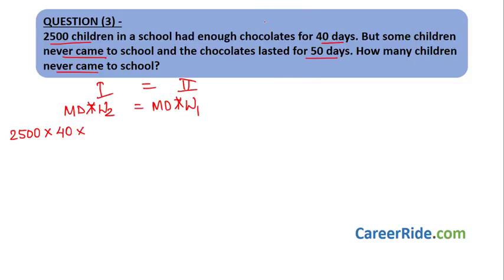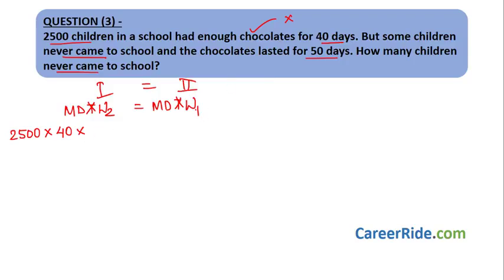The work done over here is finishing chocolates, that is eating all the chocolates. Can we quantify this work? Yes, we can if we know the number of chocolates. But do we know the number of chocolates? No, right? Since we do not know the number of chocolates, what we can consider is that this act of finishing the chocolates is nothing but 1. So work done in the first case would be 1.